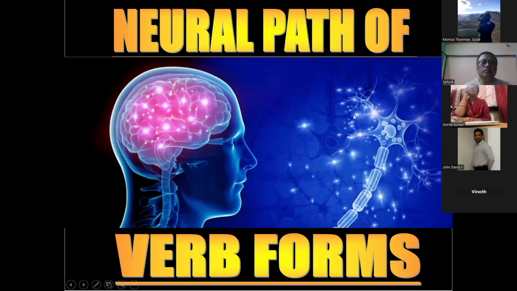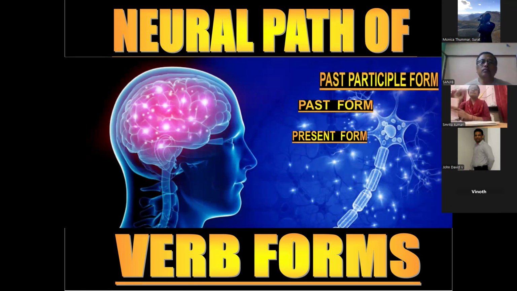Okay. So what is the neural path of the verb form? Every verb has 3 forms: present form, past form, and the past participle. Okay. I'm just giving some more verbs. Just try to make all the 3 forms. I'm giving for everyone. Please write down your verb. Let's start with David. Yes, John.